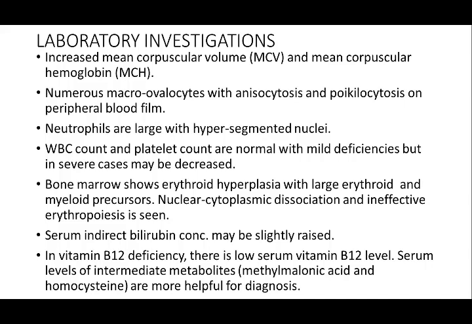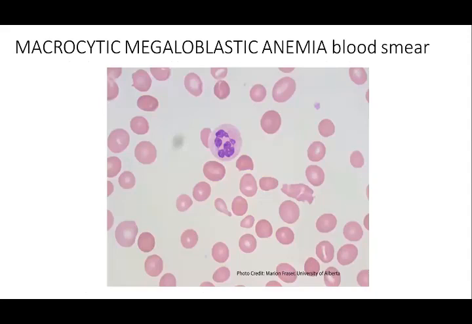In vitamin B12 deficiency, there is low serum vitamin B12 level. Serum levels of intermediate metabolites like methylmalonic acid and homocysteine are more helpful for the diagnosis. Now, this is a peripheral blood smear of a macrocytic megaloblastic anemia, and you can see that red cells are larger in size, and you can see one polymorphonuclear leukocyte with a hypersegmented nucleus.